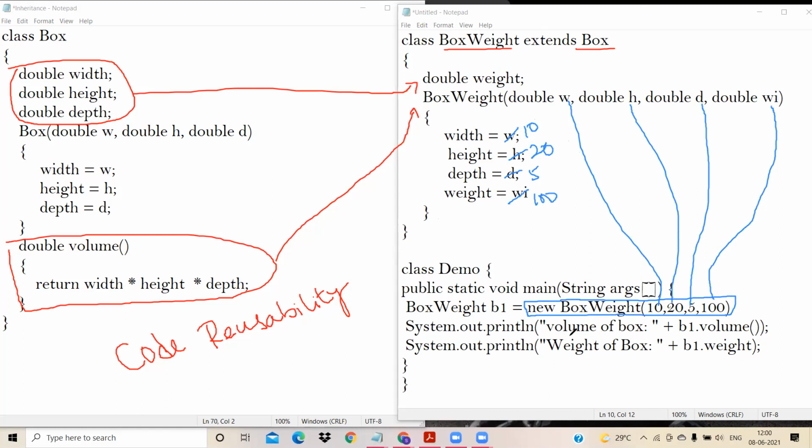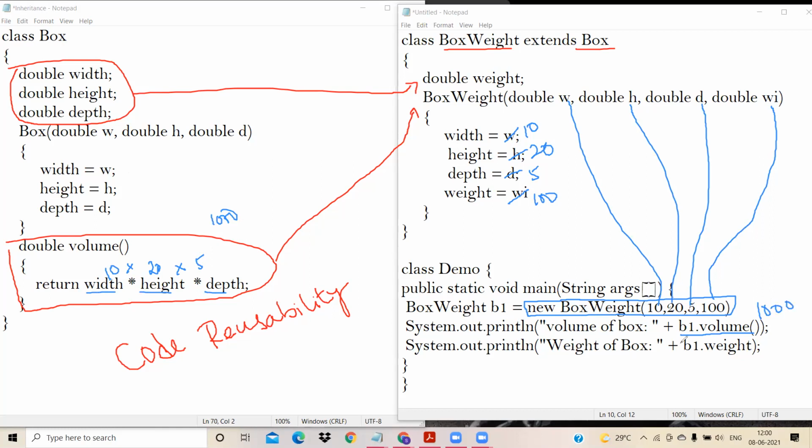Next, what I'm trying to do is system.out.println, the volume of the box, I'm trying to call B1 dot volume. What is B1 dot volume? Here I'm trying to compute width into height into depth. And what's the value of width? That is 10, into height 20, and depth 5. So the value here, in total, I'll get 1000. So this 1000 I'm trying to print. B1 dot volume is nothing but I'm going to print here as 1000.